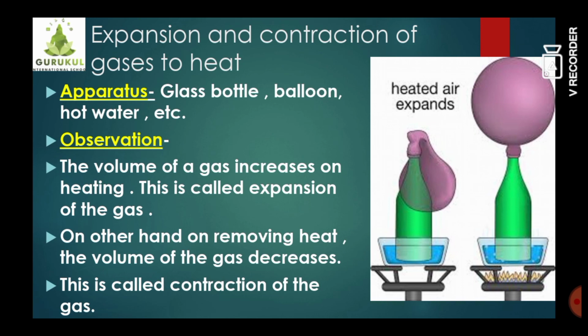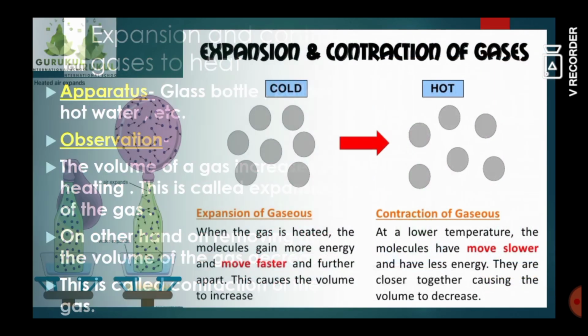So what we can understand from this is that the volume of a gas increases on heating. This is called expansion of the gas. On the other hand, on removing the heat, you can see in the second picture, the size of the balloon decreases. Why does it happen? Because the volume of the gas decreases on removing the heat. This is called contraction of the gas.